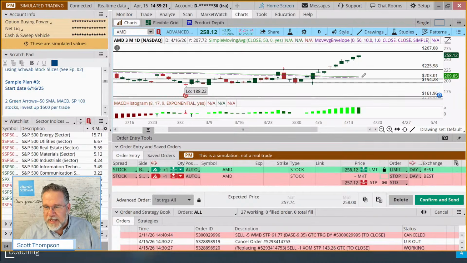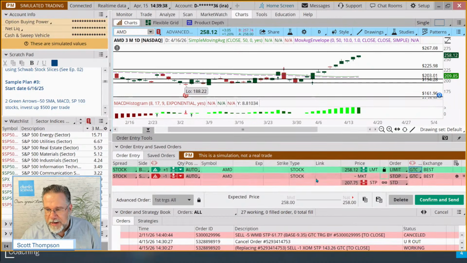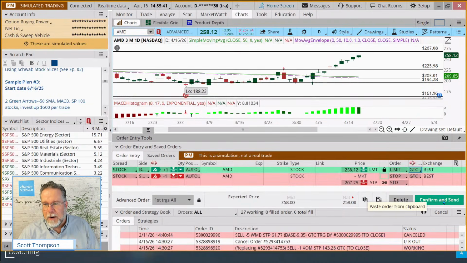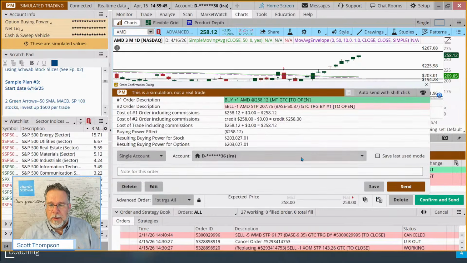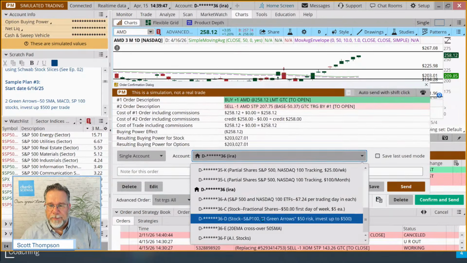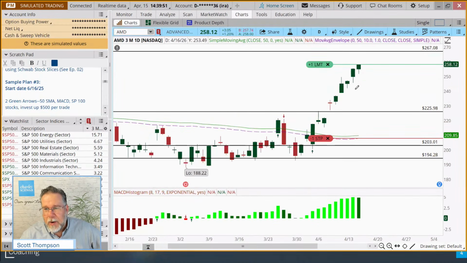And then our stop, we said, was way down there, 207.75. And we'll make both of those good till canceled. We'll go with 1 share here, and we're going to send this order off for tomorrow. That'll be a limit order. And we'll put that in our 2 green arrow group here. Send that off. And now this is the trick I want to show.